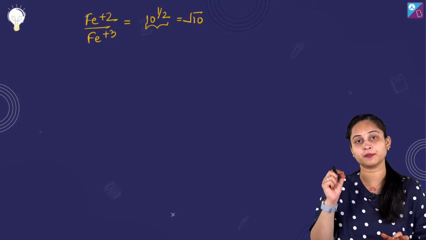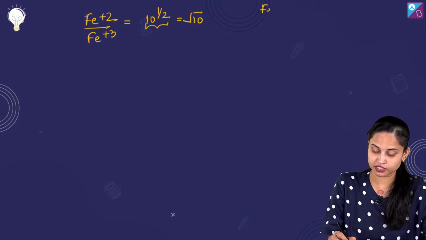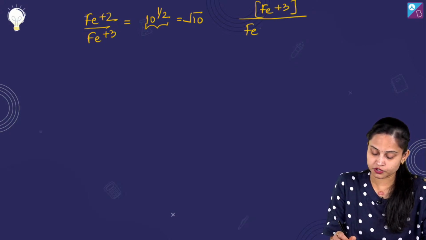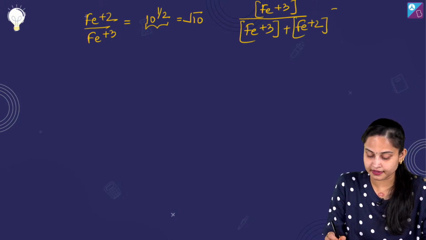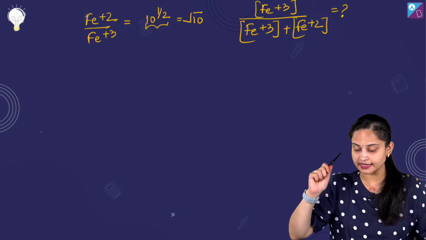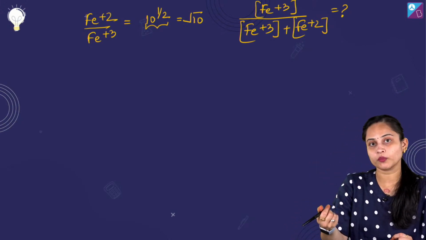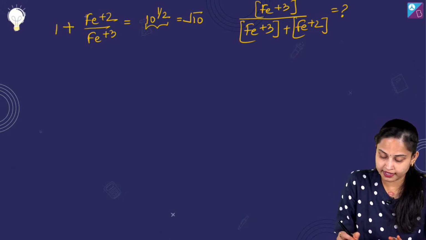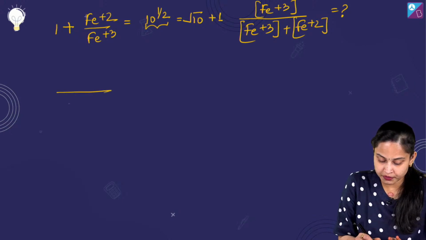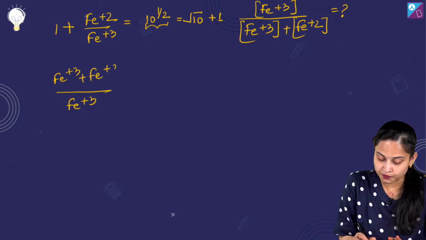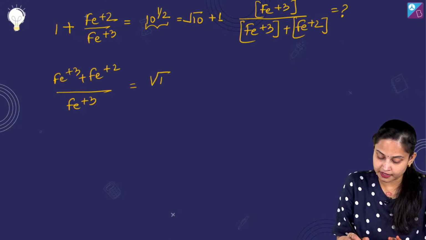Fraction of total iron present as Fe3+. We need to actually talk about the value of this. हमें ये बताना है. Fraction of total iron present as Fe3+ at the cell potential. So इसके लिए what we are going to do? Add 1 both the sides. So plus 1 over here and plus 1 over here. So what we are going to get, it's Fe3+ plus Fe2+ upon Fe2+, which will be equal to root 10 plus 1.